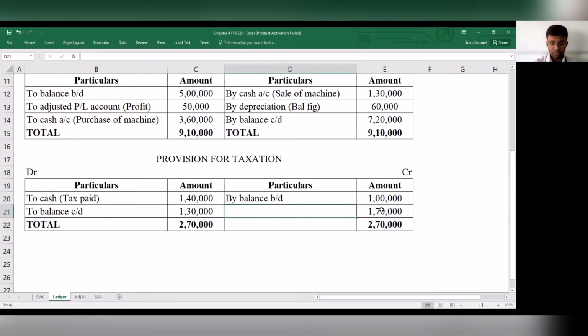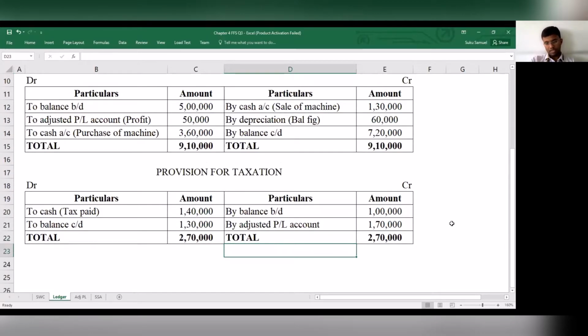You have to transfer some more amount, and this is from the adjusted profit and loss account. This works out to be 1,70,000, and that has also been completed.